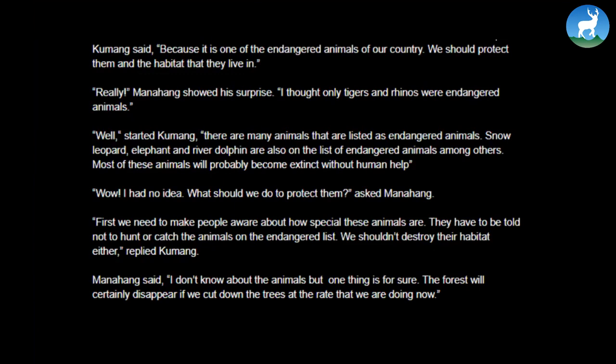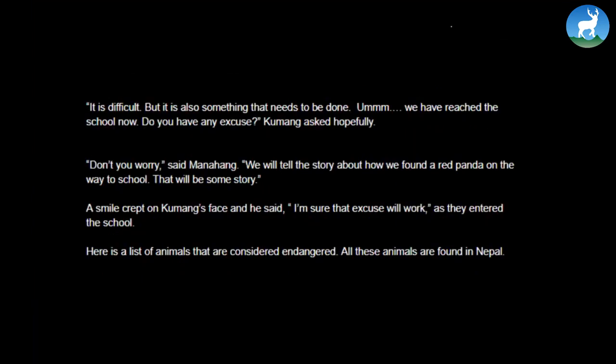"We shouldn't destroy their habitat either," replied Kumang. Manahang said, "I don't know about the animals, but one thing is for sure. The forest will certainly disappear if we cut down the trees at the rate we are doing now. It is difficult, but it is also something that needs to be done."